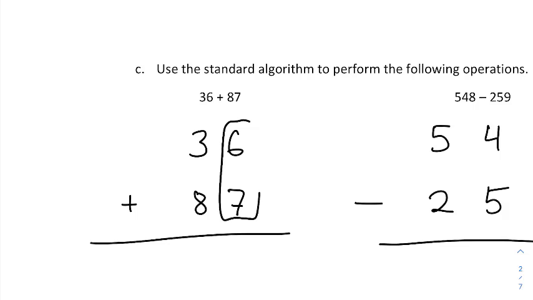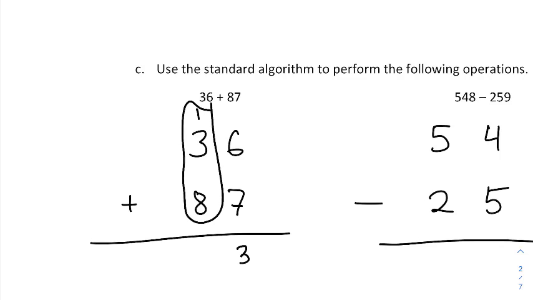So for example, if we say 6 plus 7, that makes 13. We'll keep the 3 ones, but the 10 from the 13, we're going to group with the other 10s. In other words, bring that 1 up there, put it in the tens position. Now add all these tens together. We have 1 plus 3 plus 8. 1 plus 3 plus 8 is 12, but really we're adding 10, 30, and 80, and we get 120. So we put the 2 there, and then carry a 1 up into the hundreds position. And then that 1 is nothing to add to, so it just drops down.